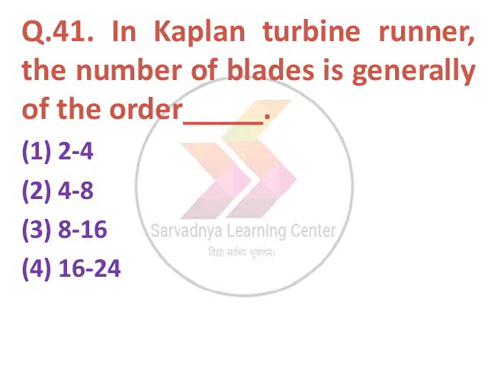Next question, in a Kaplan turbine runner the number of blades is generally of the order dash. 1: 2 to 4, 2: 4 to 8, 3: 8 to 16, 4: 16 to 24. The correct answer is option number 2, 4 to 8.